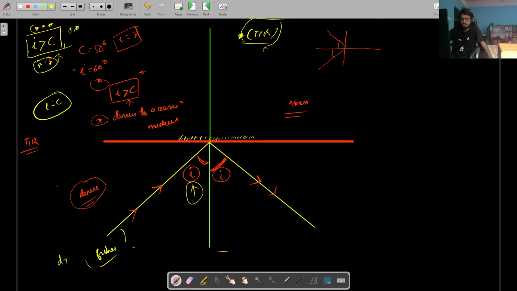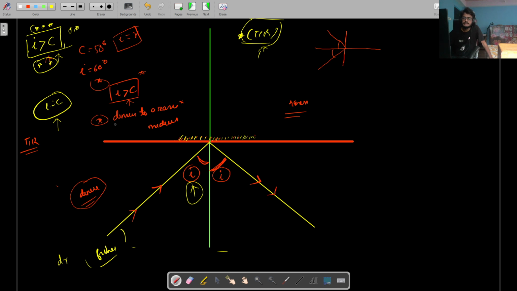Some part of it will get refracted, and the angle will be 90 degrees. So that will not be an applicable case of total internal reflection. For total internal reflection, you need the entire light ray to reflect back. But if it is equal to the critical angle of incidence, some part of it will get refracted at an angle of 90 degrees, so it will not be complete. It will not be total internal reflection.